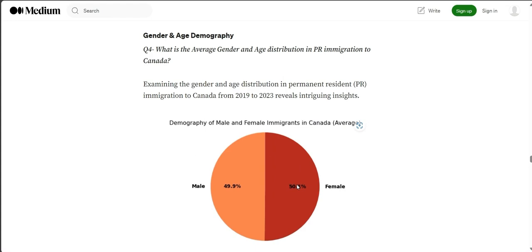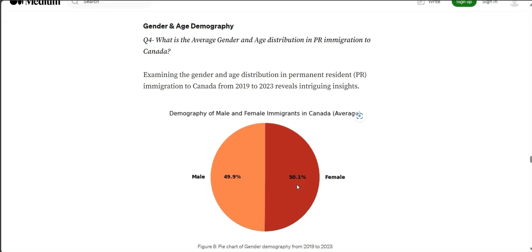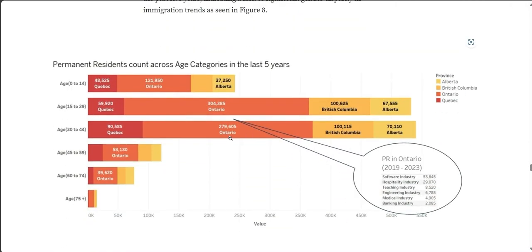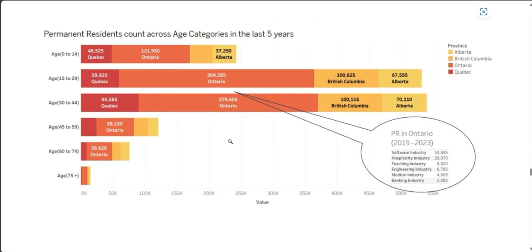Moving on to the next question, that is the fourth question, which is what is the average gender and age distribution in PR immigration to Canada? In terms of gender, there seems to be an equal mix in the number of males and females immigrating as PR, so there's no disparity as such. Here we have analyzed the different age bins with the provinces for the last 5 years.